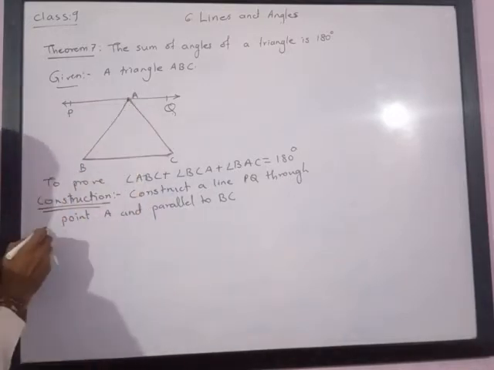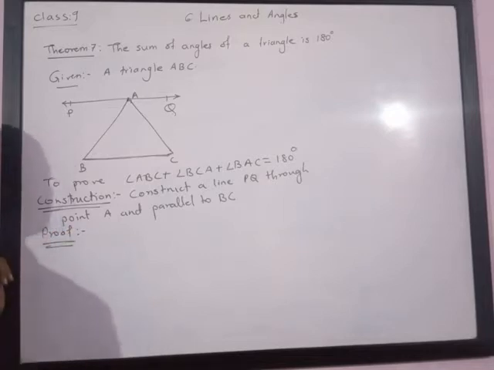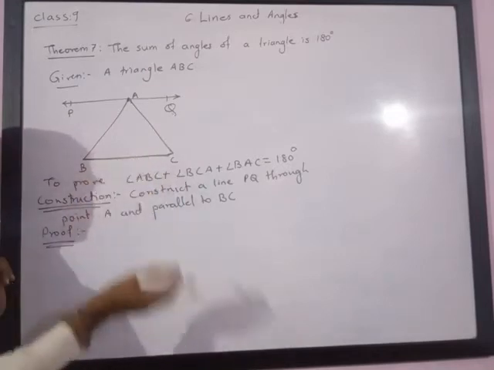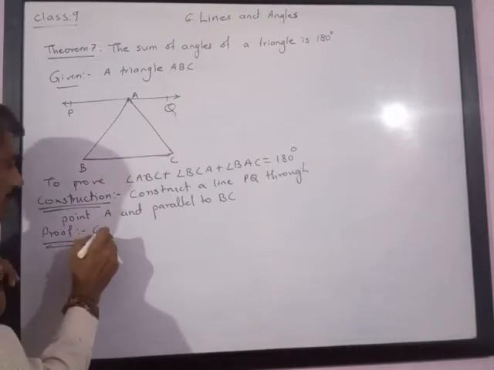Now the proof. Here, consider PQ parallel to BC, that is our construction, and AB as a transversal. Don't look at the other part of the figure, only consider this.